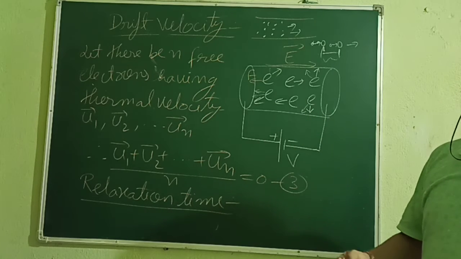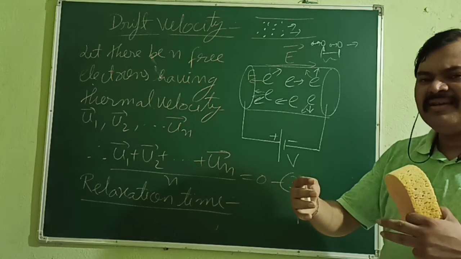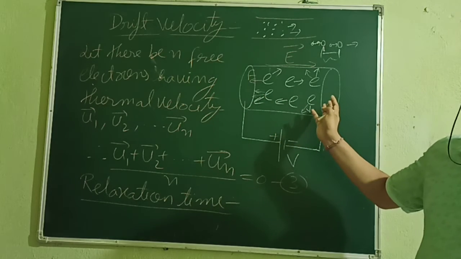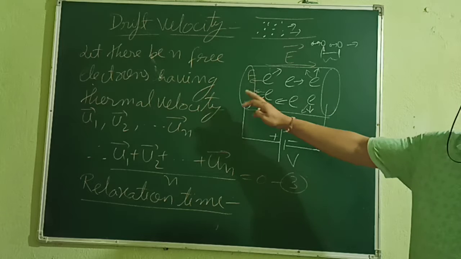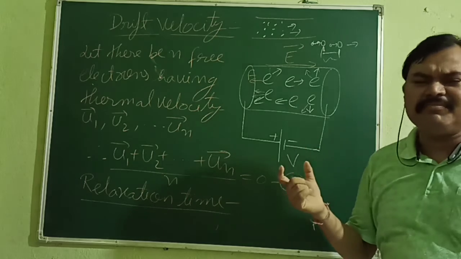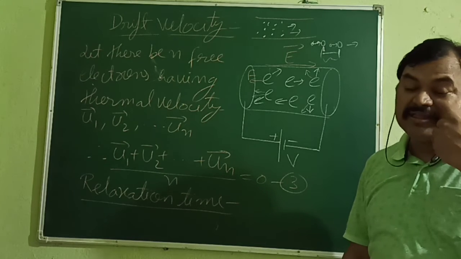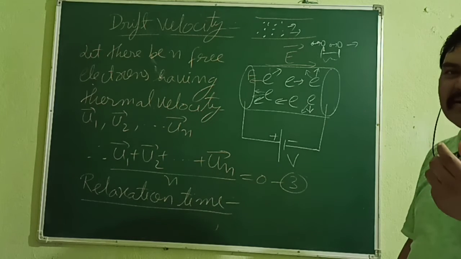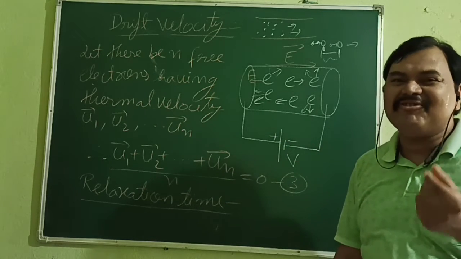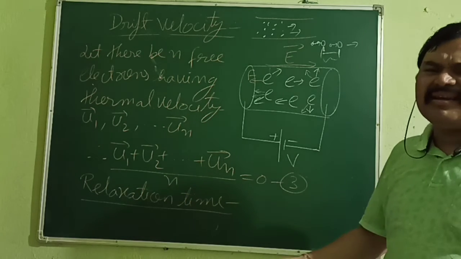The electron that collides 5 times gets more relaxation time between two collisions, because you divide the total time taken to reach from this end to that end by 5. The electron undergoing 10 collisions gets lesser relaxation time, because the total time is divided by 10. So for electrons undergoing more collisions, the relaxation time will be less.